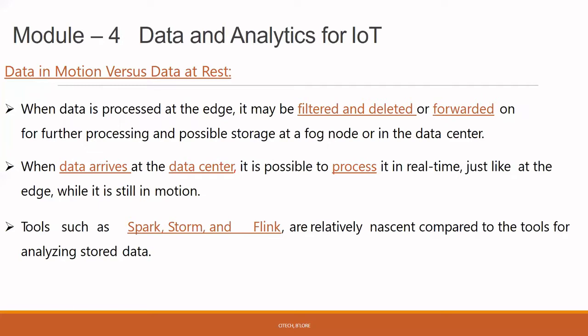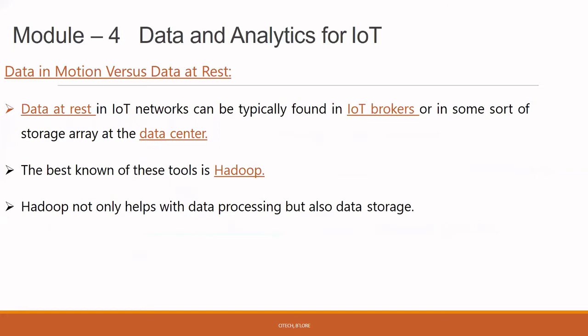This is also known as a fog node or an edge node, where it is done at the primary level. When data arrives at the data center, it is possible to process it in real time, just like the edge. The tools we use are Spark, Storm, and Flink, in order to process, delete, and analyze.